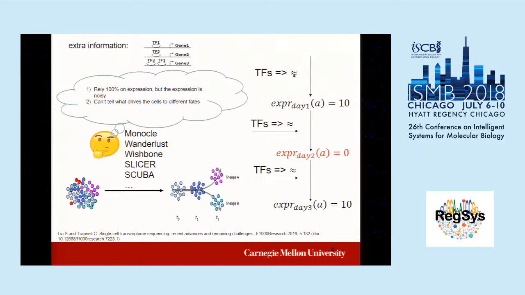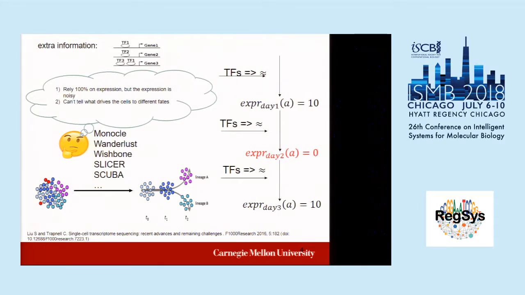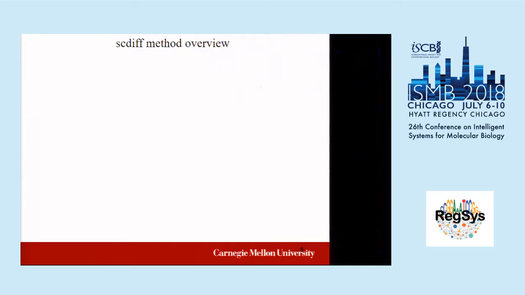But what if we know the TF binding in the 3 days? Suppose the TF binding on gene A and the expression of this TF are also pretty much similar. Then we should observe a similar expression profile, but we do not. We observe a 0 here. That is very likely dropout noise. This is just a simple idea to show why this regulatory information might help. Based on this intuition, we developed our method called SCDiff.